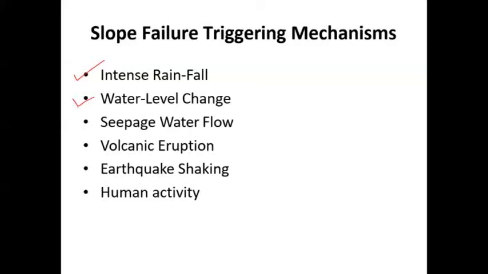The third is seepage water flow, the constant or steady seepage, which leads to a slow failure condition. Then volcanic eruption, then earthquake shaking, the ground movement, then human activity like mining. These are some of the triggering mechanisms which ultimately lead to slope failure, right?